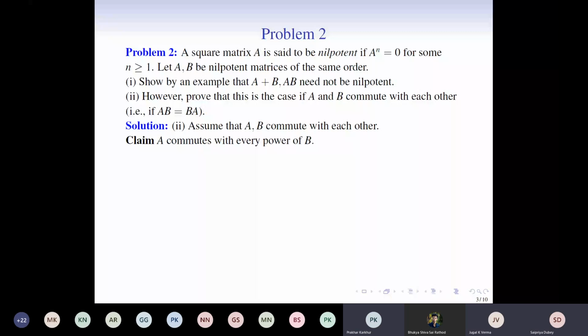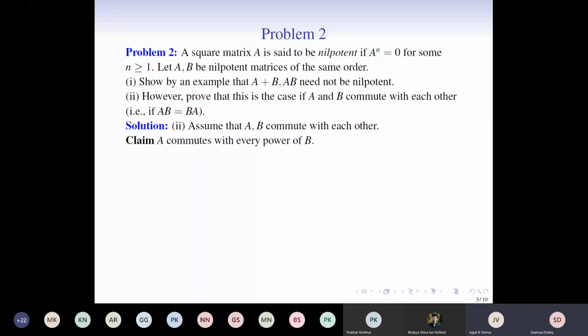Prakhar, somebody has a question. There is a lot of disturbance. Okay, you can restart. Yeah, you can start again. I can continue? Hello?